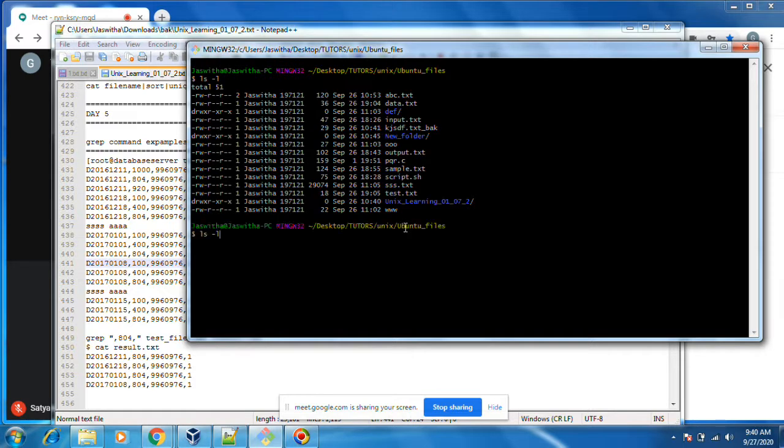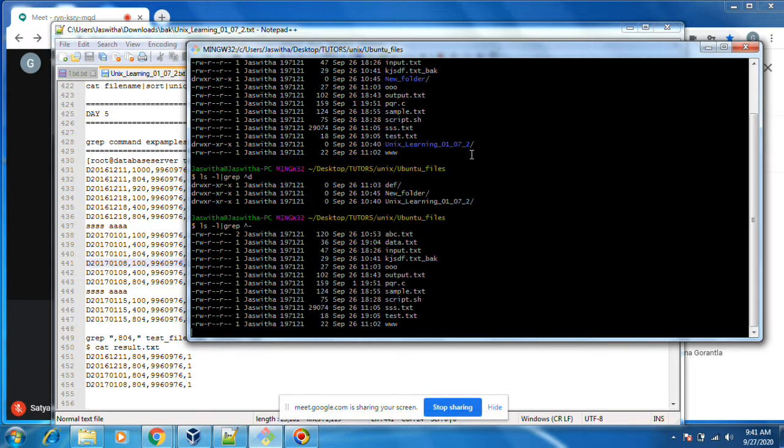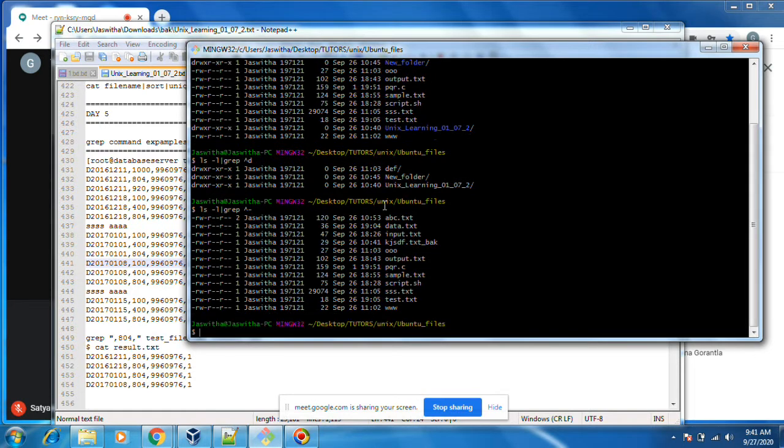Okay, I want to list only directories. grep ^d. The caret means it will search for the starting character. The starting character is d. I want to display only directories using grep. I want to display only files. Using the pipe, any command output you can grep.